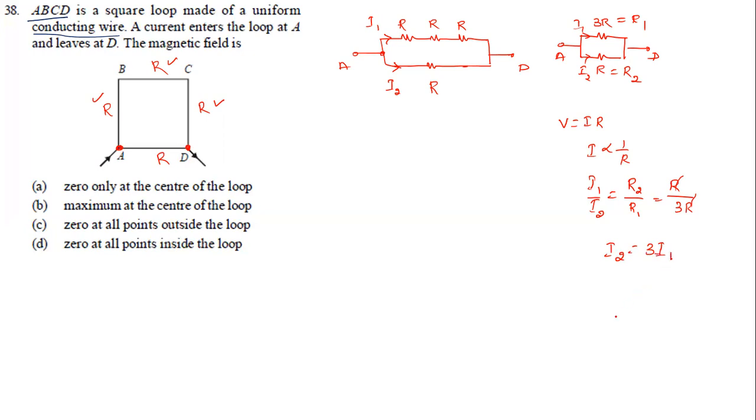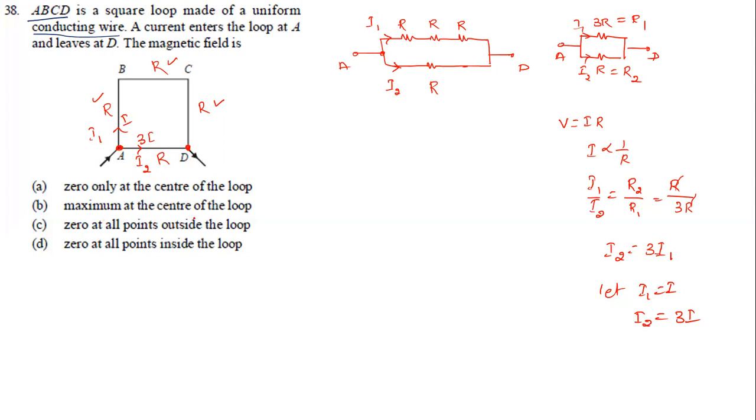The current entering here, we took I1, and here we took I2. So let I1 equal I. Then I2 becomes 3 times I. So how much current will go here now? Here 3 times I, and here just I.